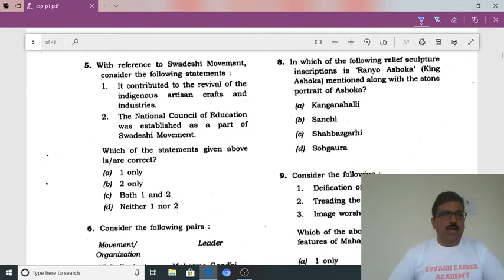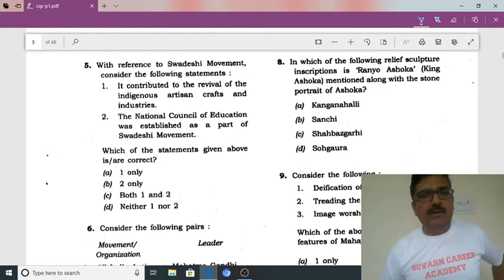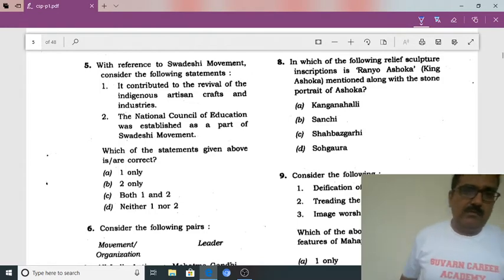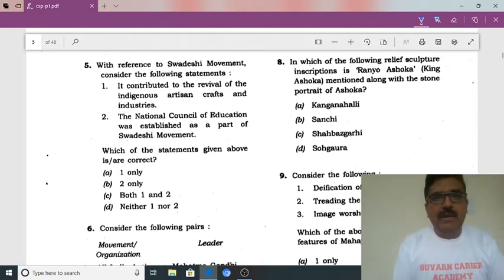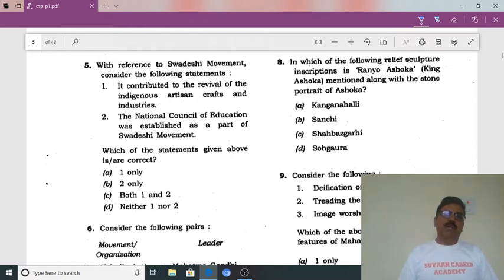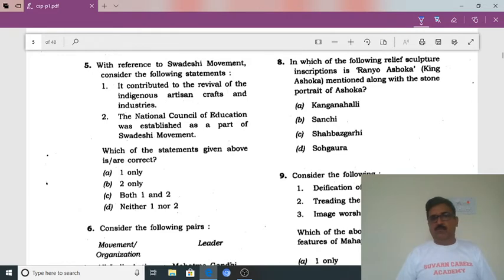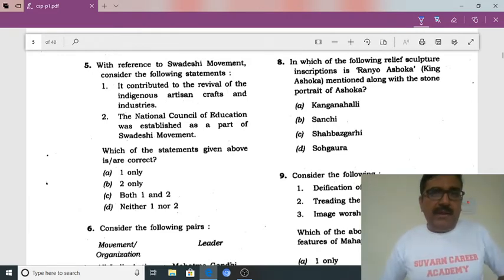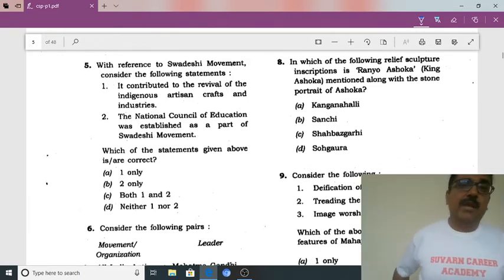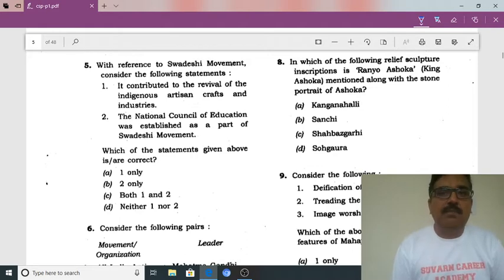Fifth question. With reference to the Swadeshi movement, consider the following statements. The Swadeshi movement, you may know, happened after the partition of Bengal, that means around 1905, 1906. This Swadeshi movement was very important. It played as a catalyst for the freedom movement.